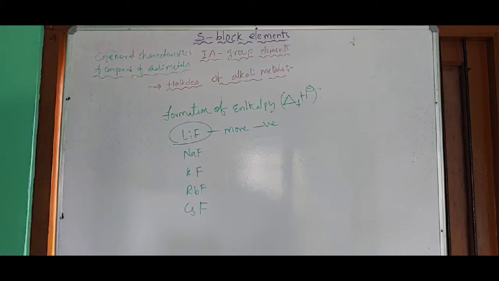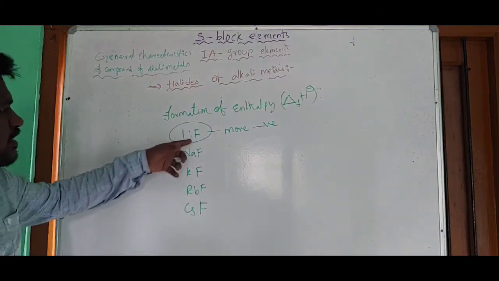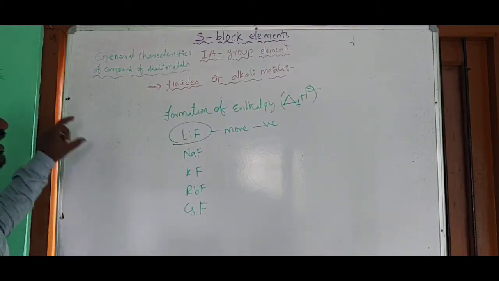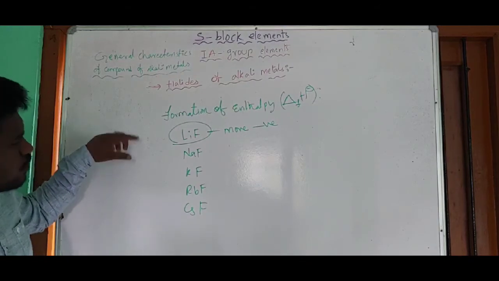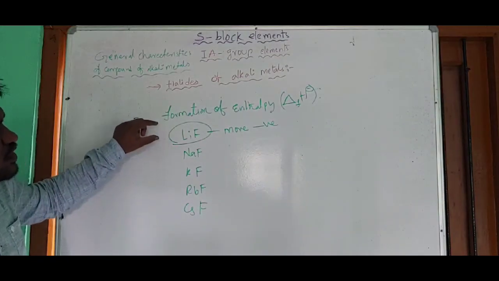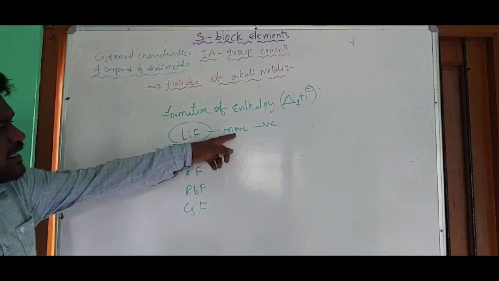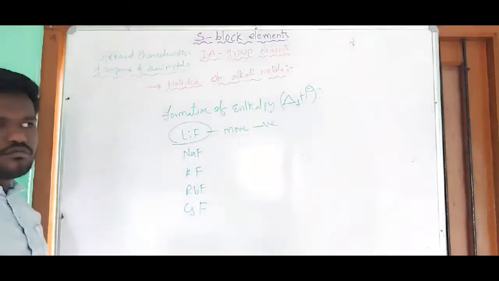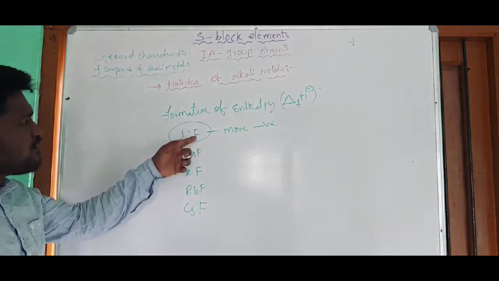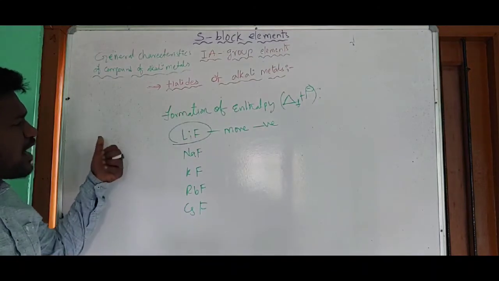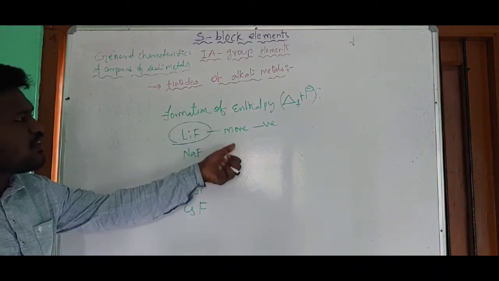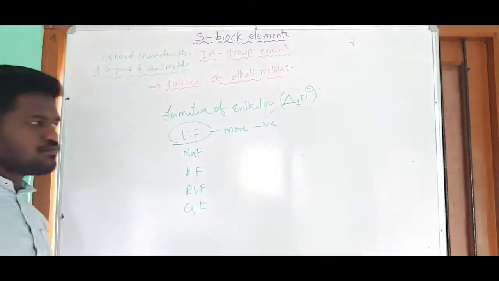In the formation of LiF from lithium and fluorine, the enthalpy of formation is more negative.